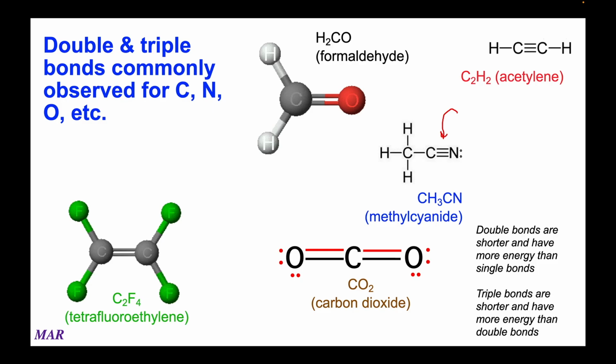In the upper right-hand corner, we have acetylene, also called ethyne. It has a carbon-carbon triple bond. So there's double bonds, triple bonds, all kinds of different bonds are possible.